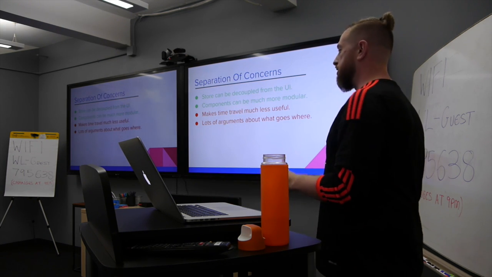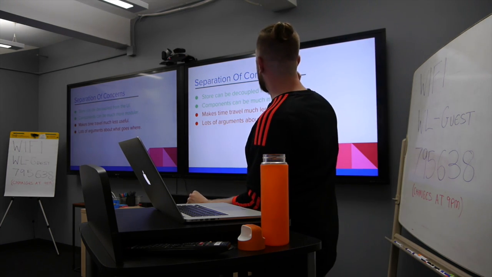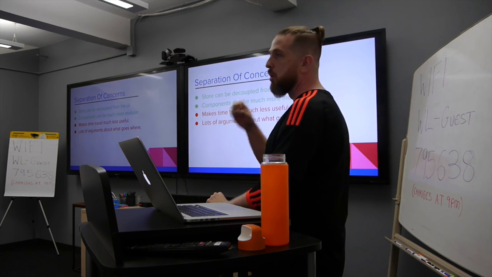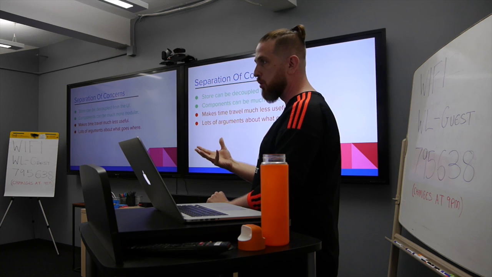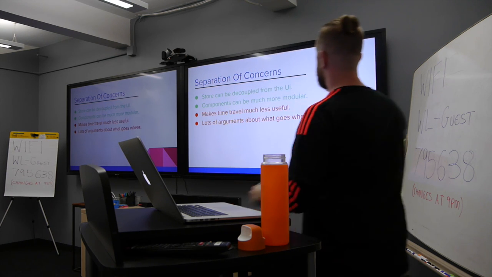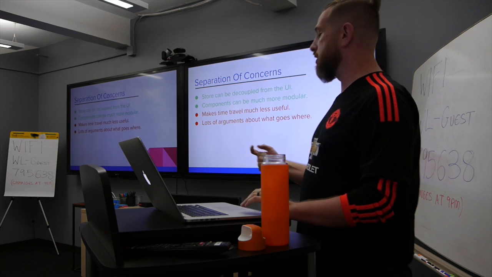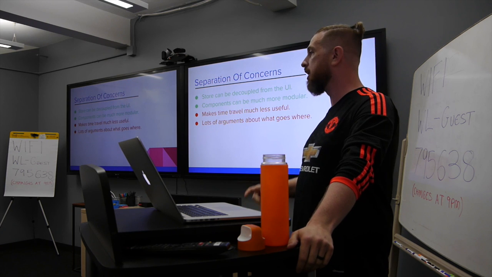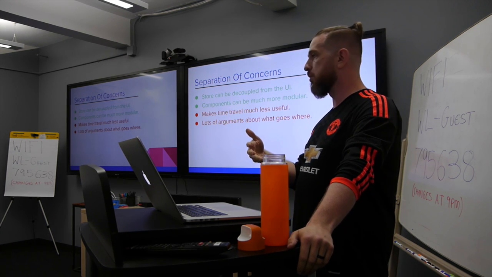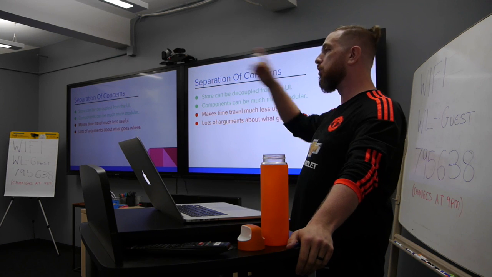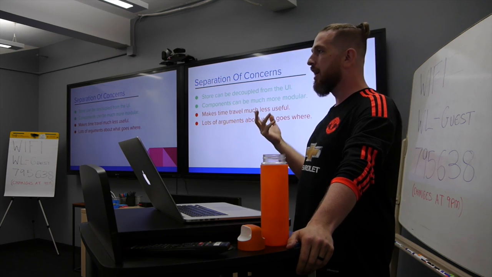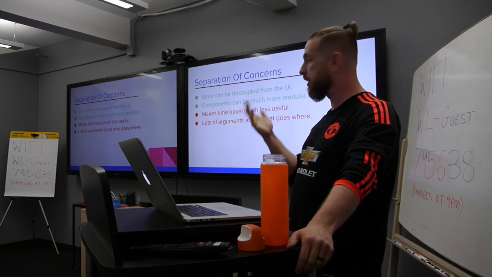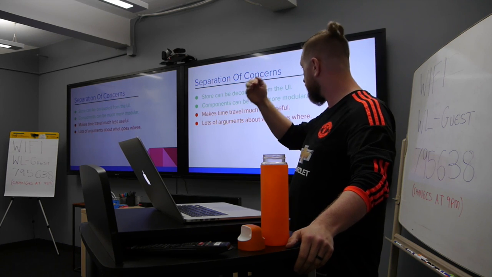So separation of concerns, no, not HTML and CSS. But this is putting your UI state in the components themselves. So if I want to know if a modal is open or closed, I store that directly in the modal component itself. This allows components to be much more modular. So what we do is, if I have a modal, I create a wrapper in a higher order component, which I'll talk about in a bit, but basically allows you to stick any content you want whatsoever directly into the modal. So if that modal has all its own functionality for showing and displaying, then I can use it in 900 different ways. It doesn't care about the state of the store, it just manages all itself directly in there while keeping all the data stuff in Redux itself.